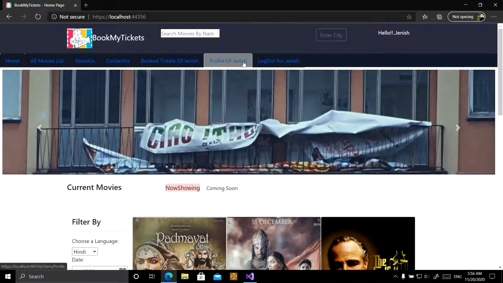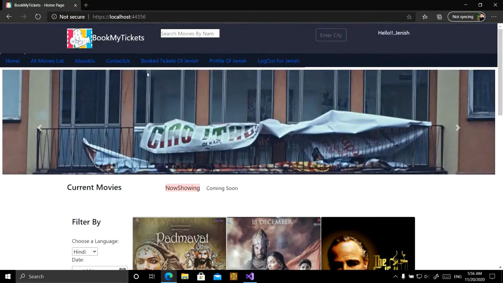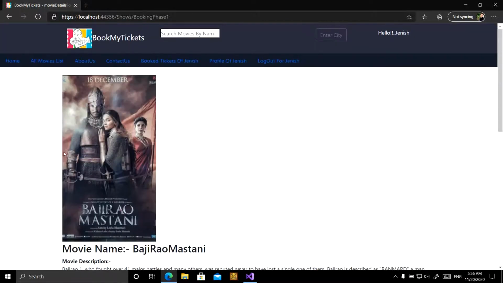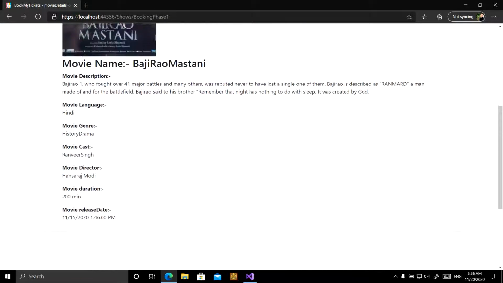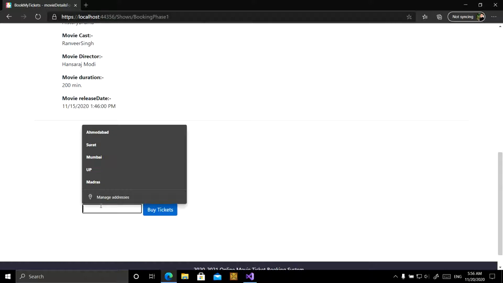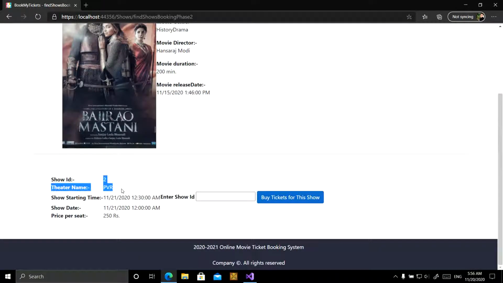This is the functionality of the user. If Janice wants to buy a movie ticket of Bajirao, then she has to write the name of the movie and buy tickets. This page is showing the details of the movie, like name, duration, all this. And this time Janice wants to buy from Ahmedabad, so she writes Ahmedabad, and the shows of the Ahmedabad city's theaters are shown here.